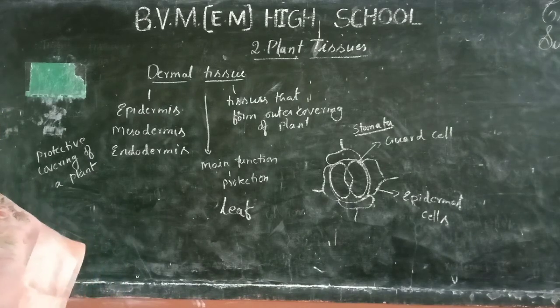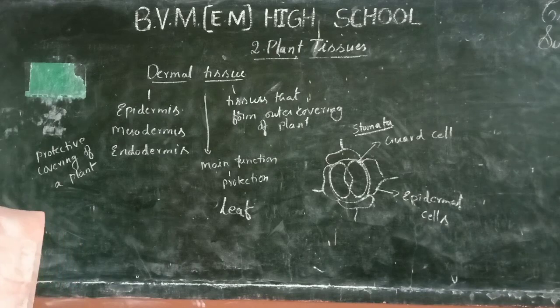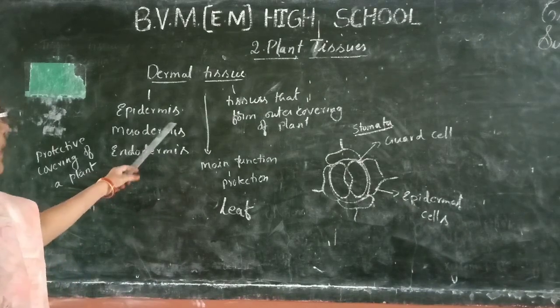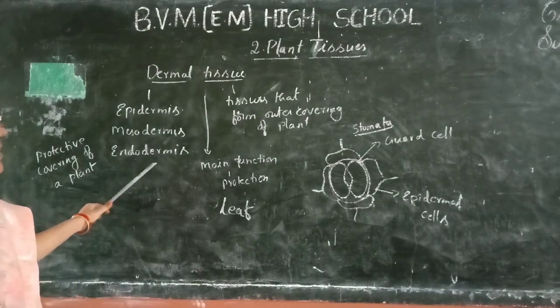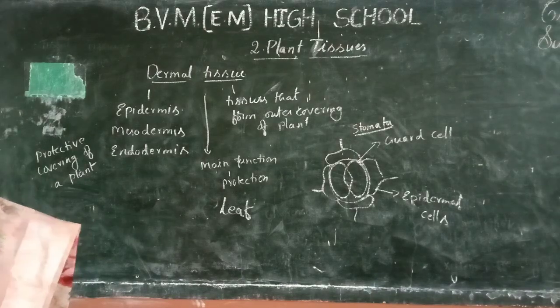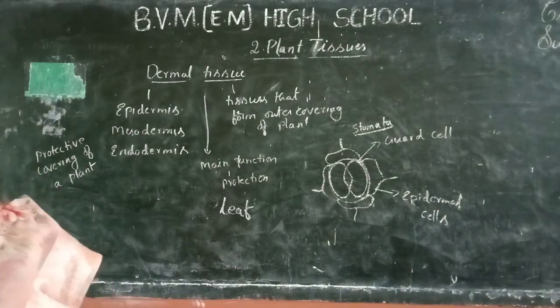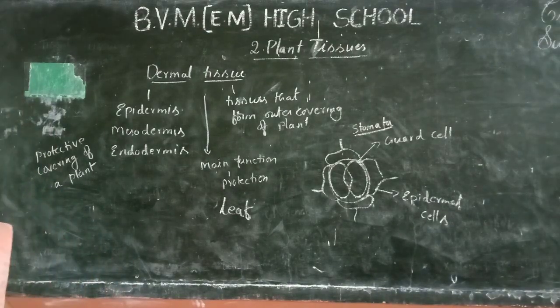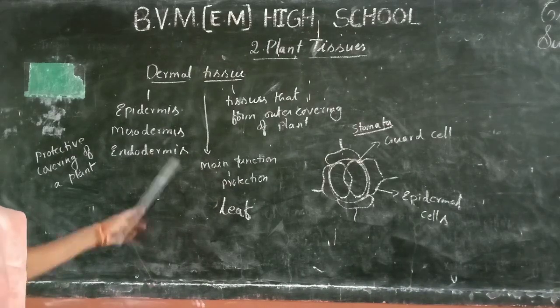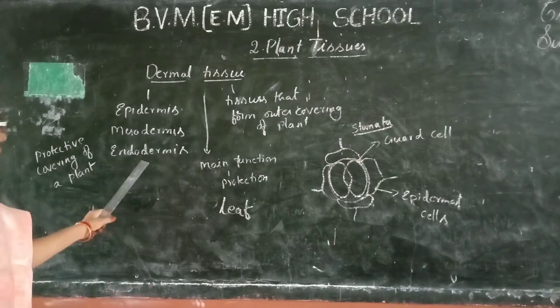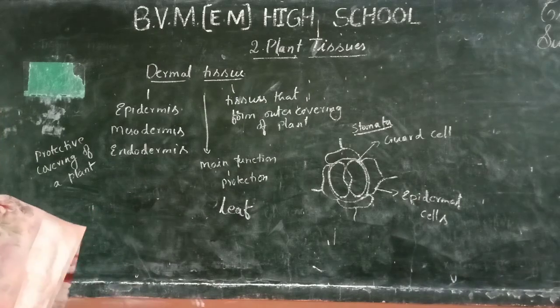Based on location and function, dermal tissues are of three types: epidermis, mesodermis and endodermis. Epidermis is the outermost layer, mesodermis is the middle layer and endodermis is the innermost layer.